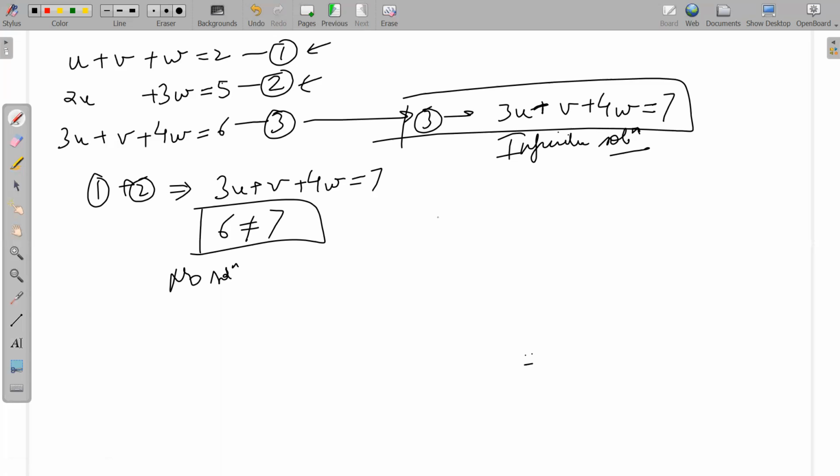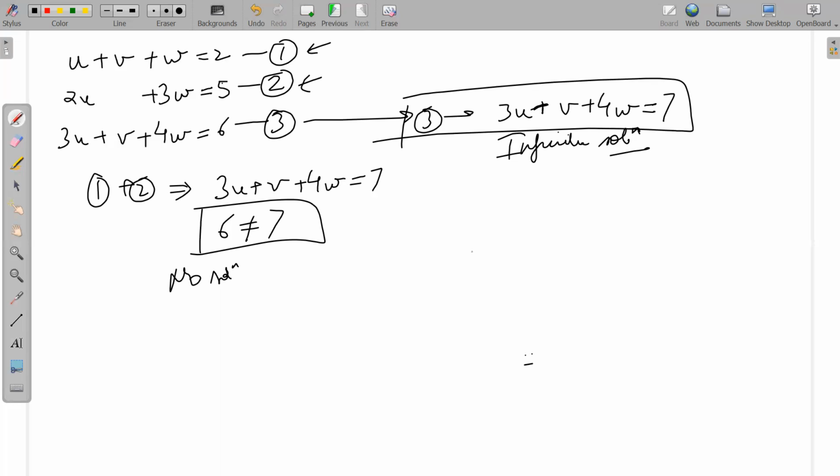Or you can do what? You can multiply equation 2 by 1 by 2. If I multiply equation 2 by 1 by 2 and subtract, what? Even then there will be no benefit. Anyway, it's not an intuitive answer. But do you all agree that it will have infinitely many solutions?